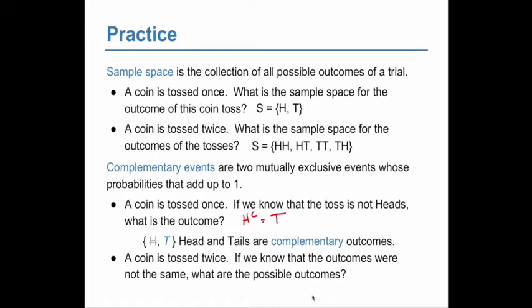A coin is tossed twice. If we know the outcomes are not the same, what are the possible outcomes? Right? So your possible outcomes, if we eliminate the ones that are the same, we get the complement, which is 2 outcomes that are not the same. Heads, tails, and tails, heads.